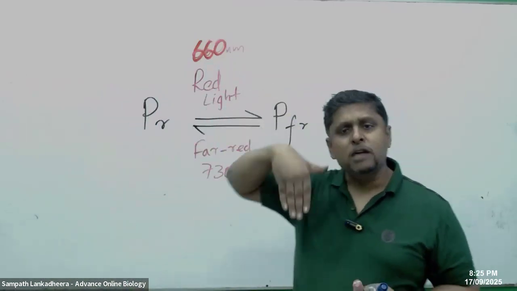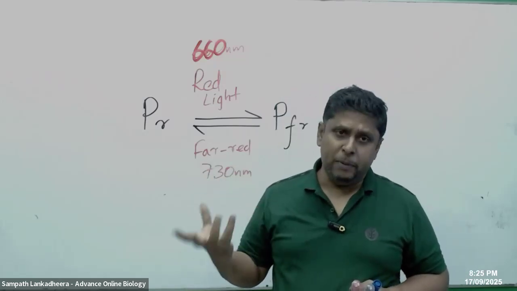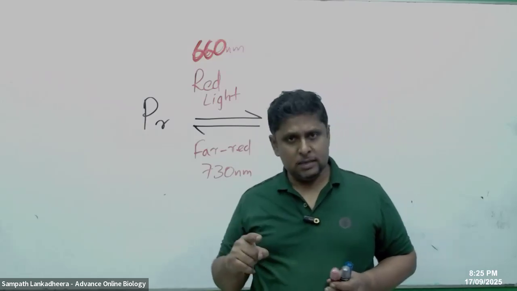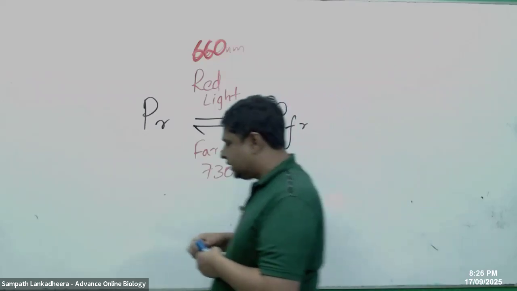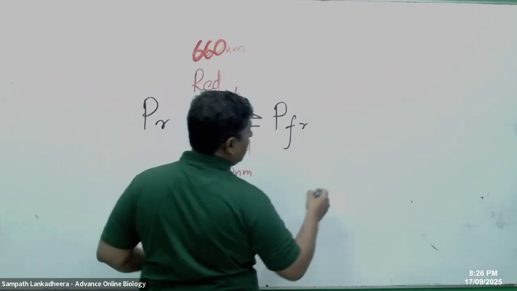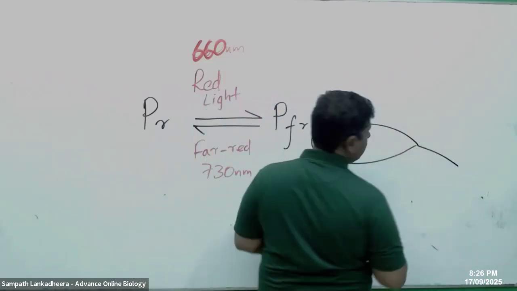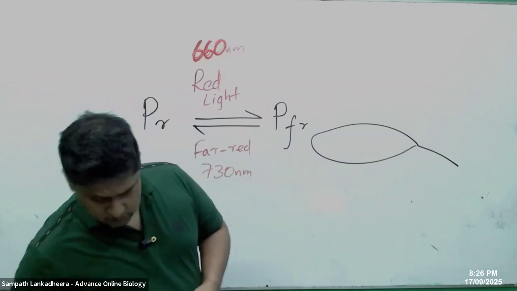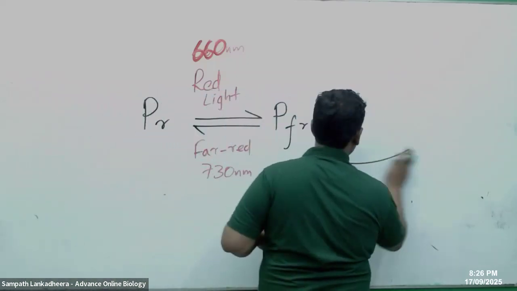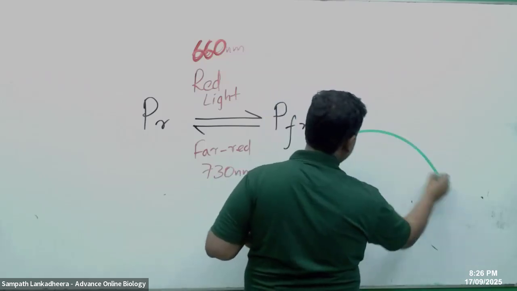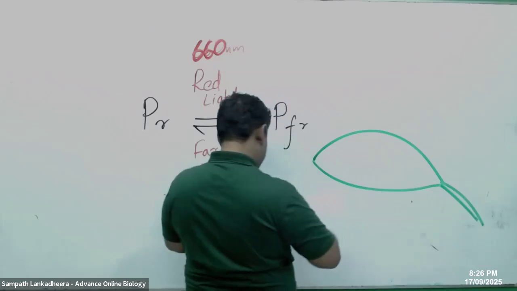So when red light passes through a leaf, 660 is absorbed by chlorophyll pigments for photosynthesis. So what remains when red light and far red light fall? Look at this. Let's assume this is a plant leaf.